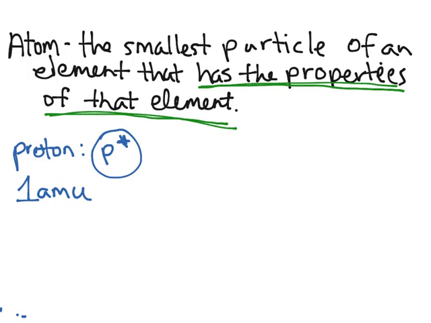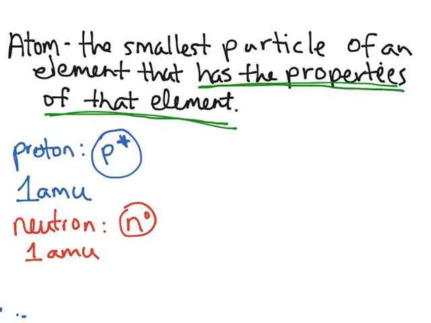The next particle that we need to talk about is called the neutron. Neutron sounds like neutral, right? And that's exactly what it is. It's got a neutral charge. In other words, it has no charge, a charge of 0. But a neutron is also going to supply the atom with 1 AMU of mass. So together, these two particles make up what is called the nucleus of the atom.